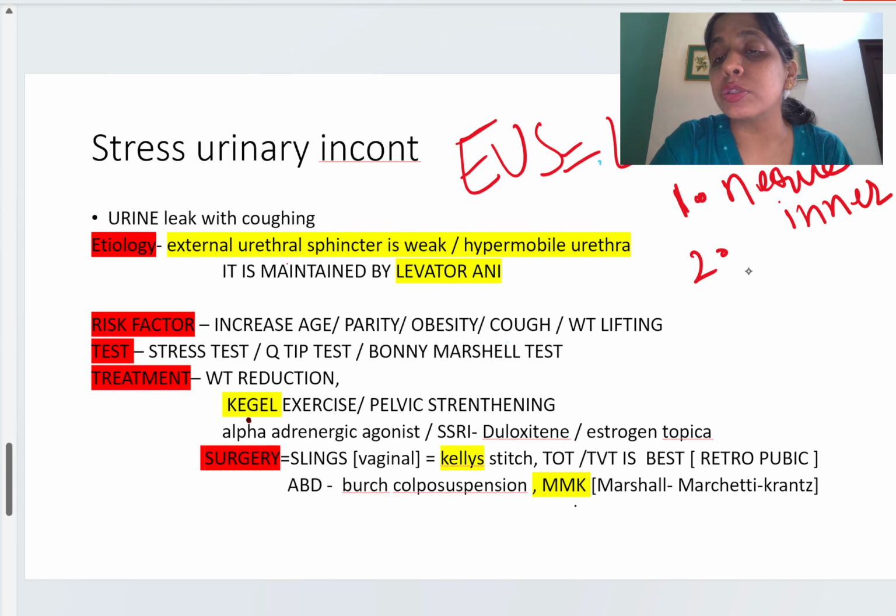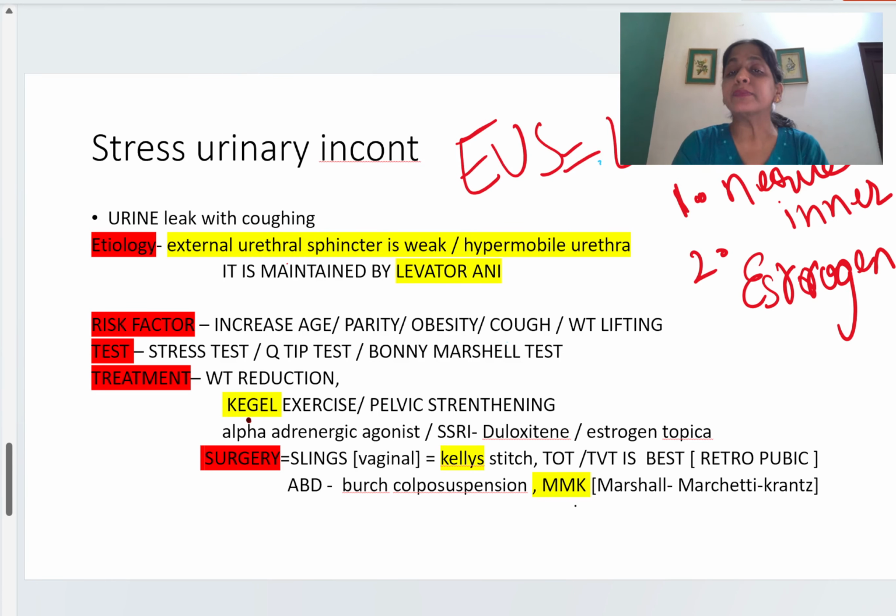This muscle also has an estrogen tone, meaning its tone is also maintained by estrogen. This estrogen tone goes after menopause, so almost every lady suffers from urinary incontinence.